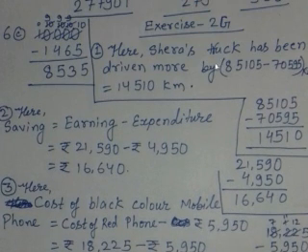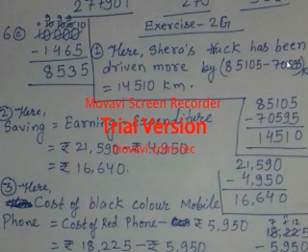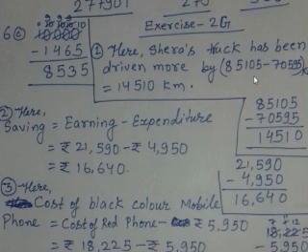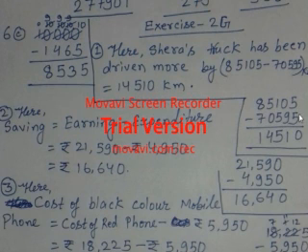You can see question number 1. Here Sarah's truck has been driven more by 85,105 minus 70,595. When we are subtracting, we are getting 14,510. And how to get that? Let's see how it has been subtracted. The bigger one is written at the top, the smaller one at the bottom.